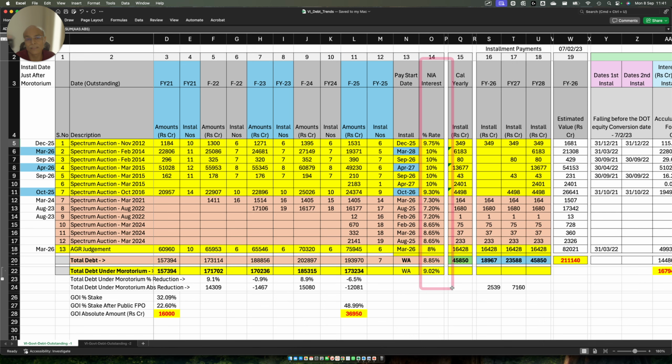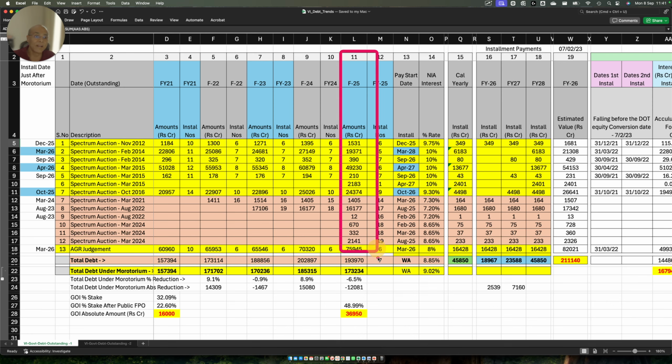You do the calculation, you can find out. Which means that whatever Vodafone Idea is showing in their annual statement, if there is no conversion to DOT, that is a simple escalation of the principal by the interest rates. So FY24 and FY23 is similar to what you saw in FY21 to FY22.